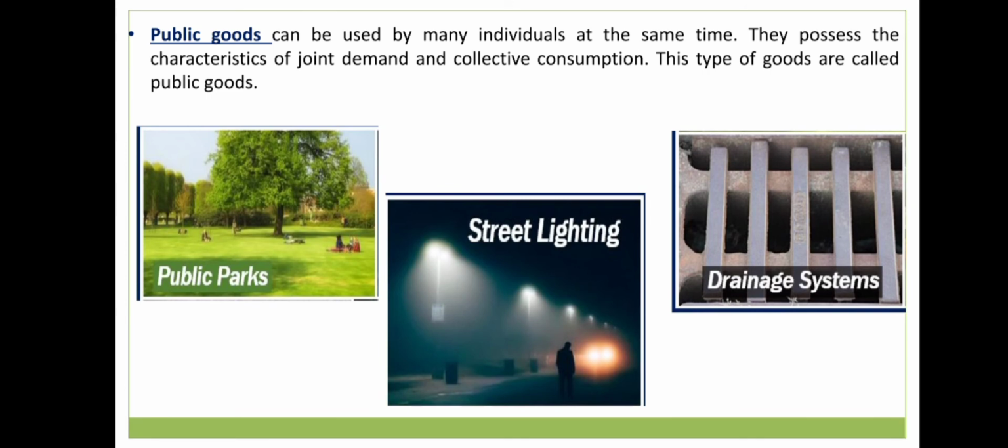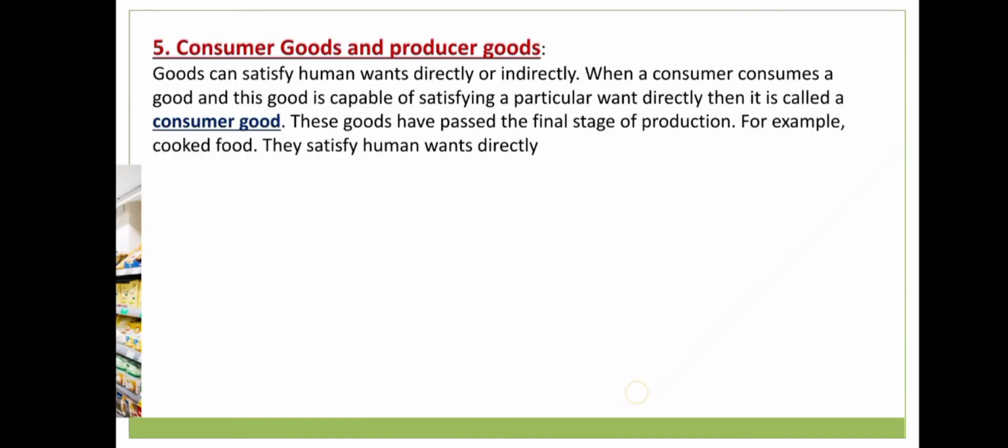Public goods means goods which are used or consumed by many people. For example, in the picture we can see public parks, street lights, drainage system. All those things are used by the whole public. So these types of goods are known as public goods.